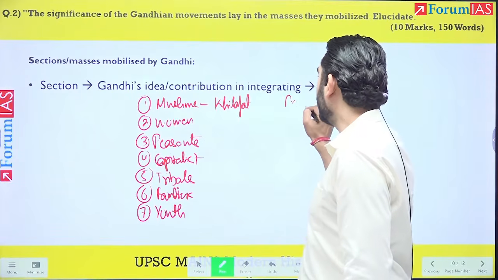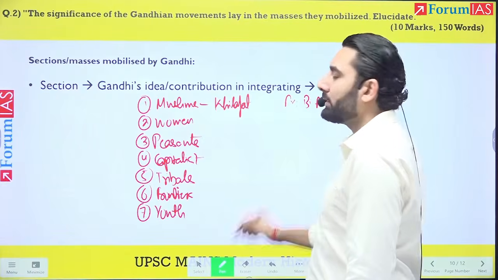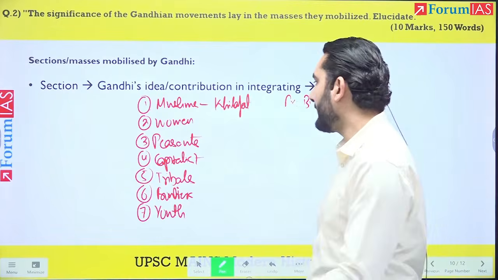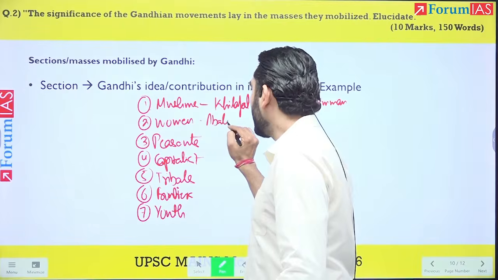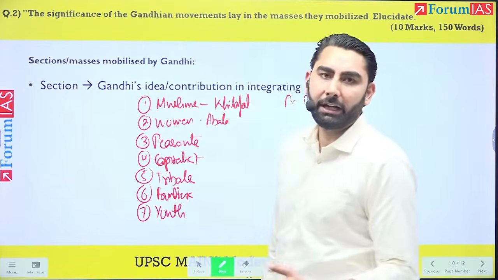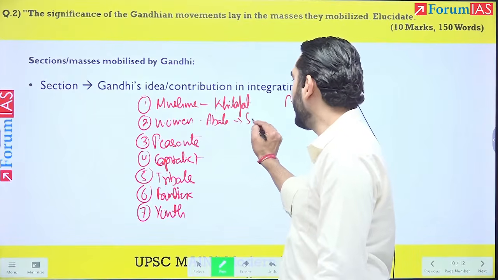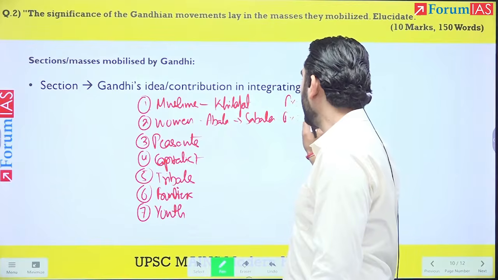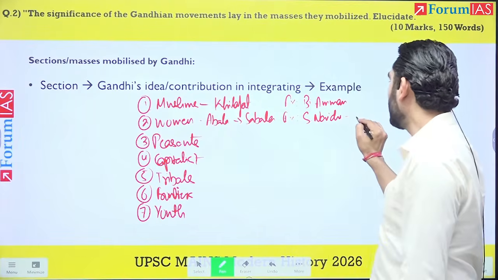Example, you can write the name of Ali brothers, okay, or Maulana Azad, he joined the Indian National Congress. Women, Gandhiji says that to make the Indian national movement truly participated, an abla will have to be transformed into sabla.